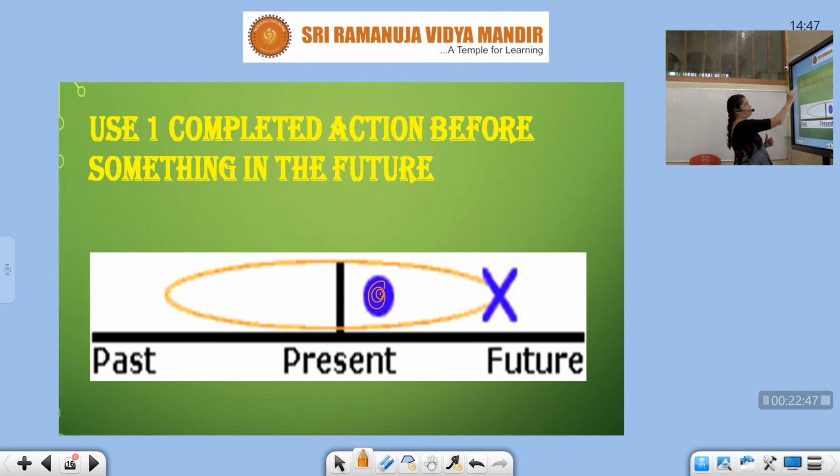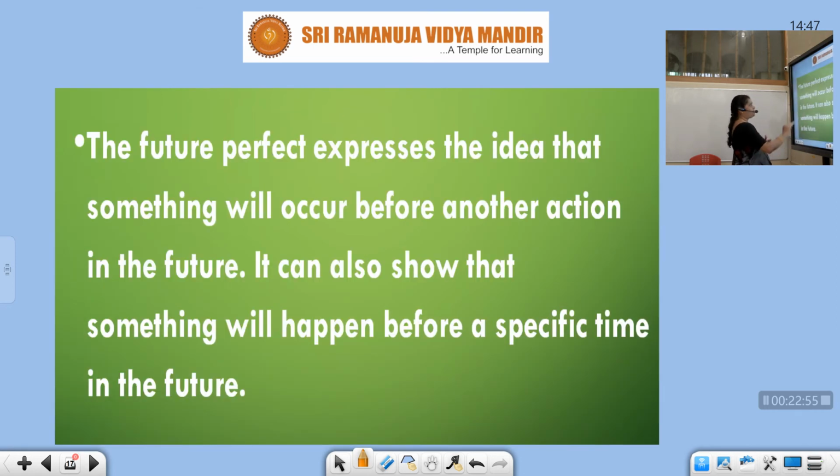So let us see use one. Completed action before something in the future. An action is completed before some other action in the future. So we'll see the definition. The future perfect expresses the idea that something will occur before another action in the future. It can also show that something will happen before a specific time in the future. So two cases. One is some action will occur in the future before another action. Another one is an action in the future will occur before a specific time.